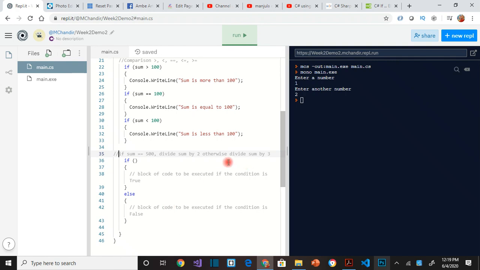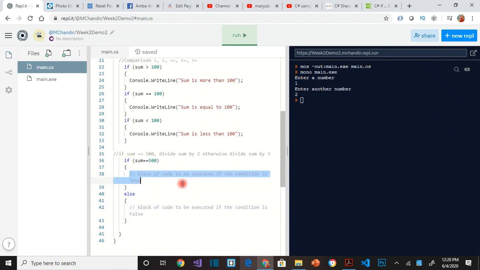If this is the condition, there is an else clause here. Anytime you say otherwise, that becomes an else clause. Okay. So we have if and we have else. So the if will be covered here. The else will be covered here. Else does not have a condition here. We don't have the parenthesis here because else is anything that is not in the if condition. So if sum equal to 500, okay. If sum is anything other than 500, then we'll do the other part of the code, okay.